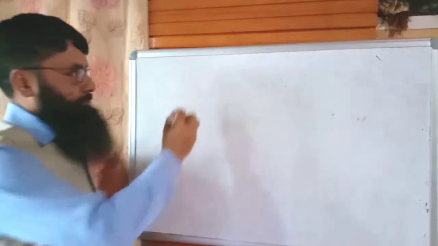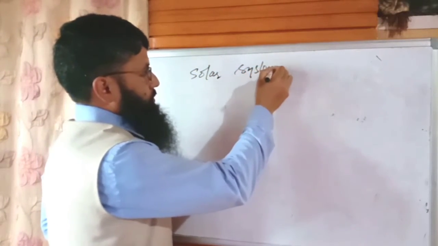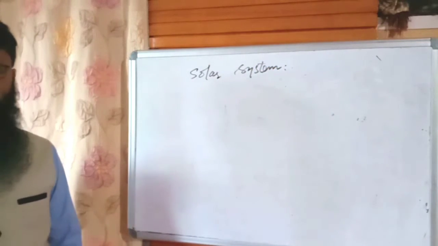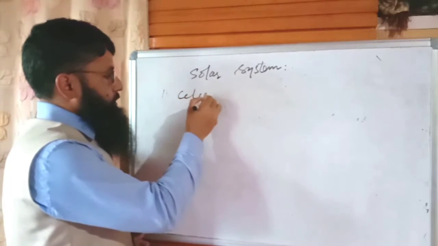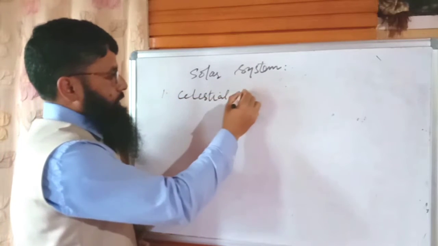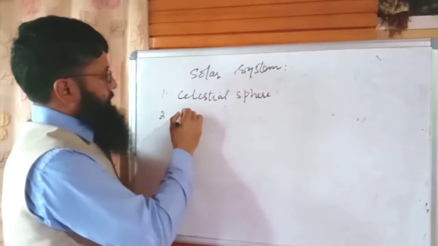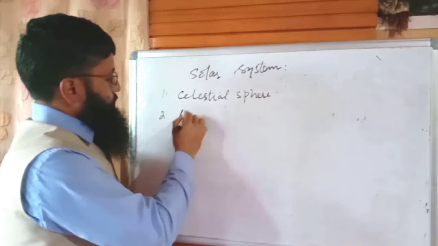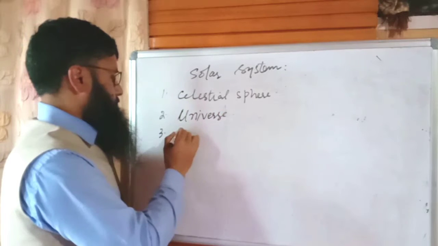The solar system. Before going into the deep details of the solar system, we need to define certain terms. Among them, one is the celestial sphere, second one is the universe, and third one is the astronomy.